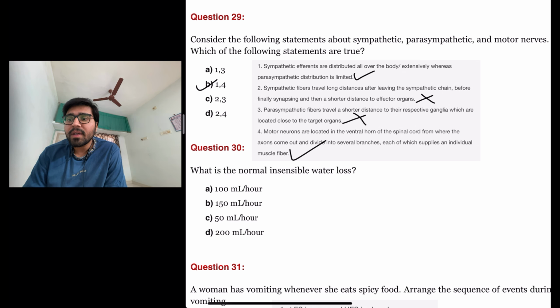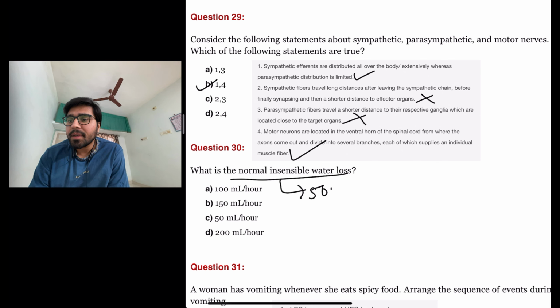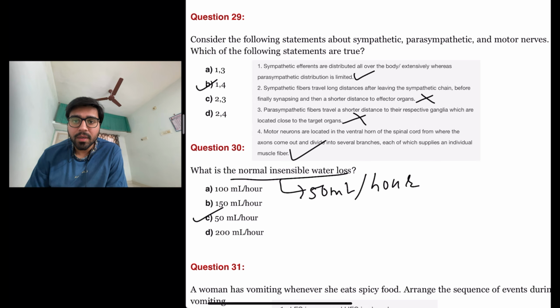What is the normal insensible water loss? So this is a factual question. Normal insensible water loss is actually 50 milliliter per hour. Okay, so the answer here is C, 50 milliliter per hour.